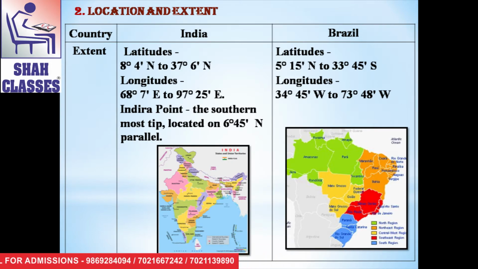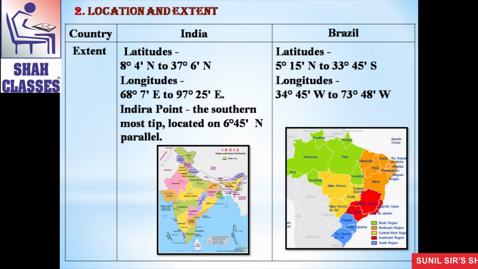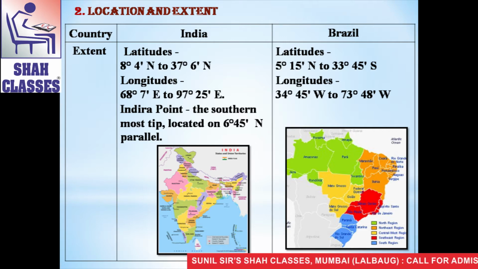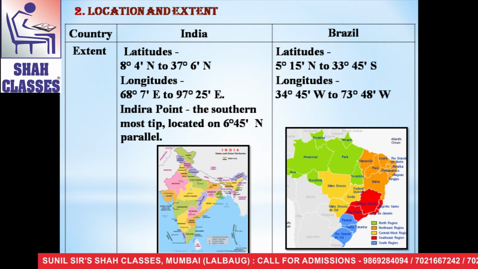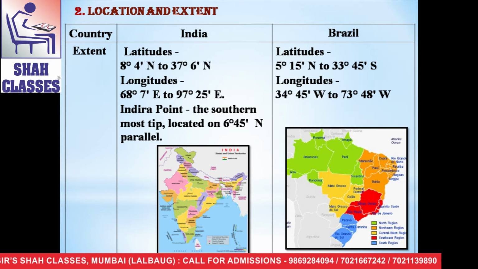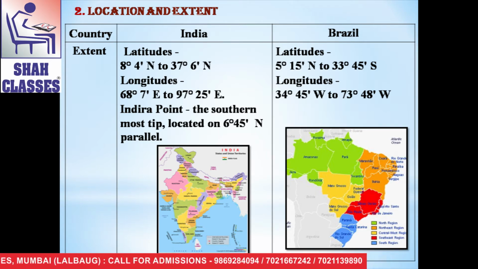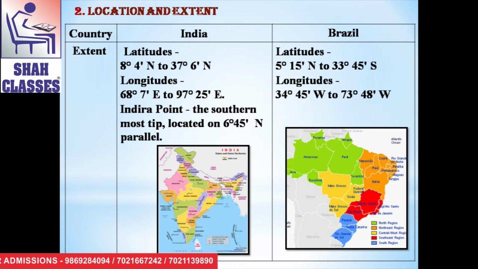Now see, here we can see the extent of India and Brazil. We will also refer to the latitudinal and longitudinal situation of both countries. Now the extent of India is, latitude-wise, 8 degrees 4 minutes north to 37 degrees 6 minutes north, and longitude-wise the extent of India is 68 degrees 7 minutes east to 97 degrees 25 minutes east.